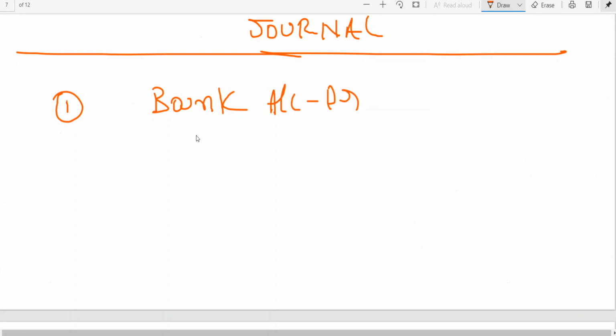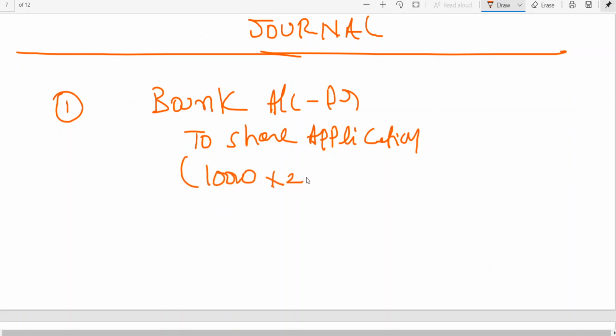Bank account debit to share application. Actually, how many shares have been issued, my dear friends? 10,000 shares, no? 10,000 shares are allotted. So 10,000 shares into 20 rupees.